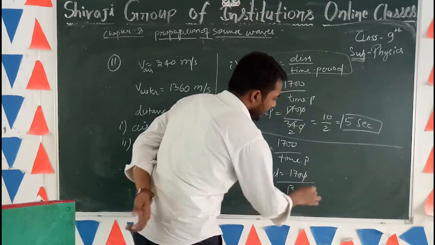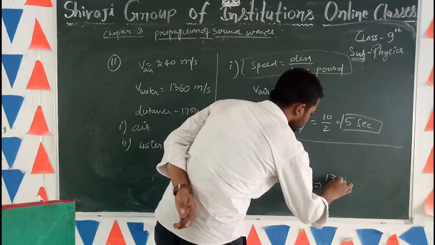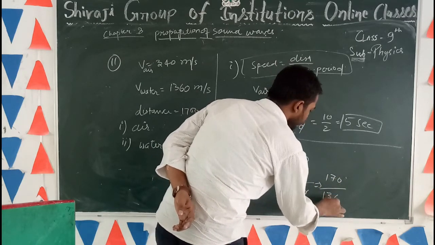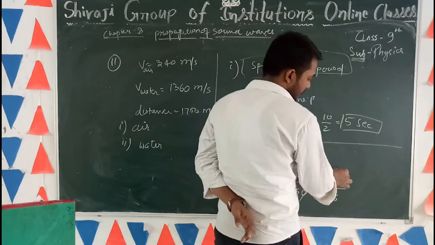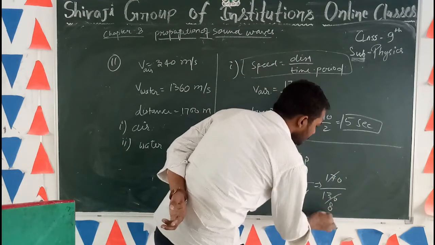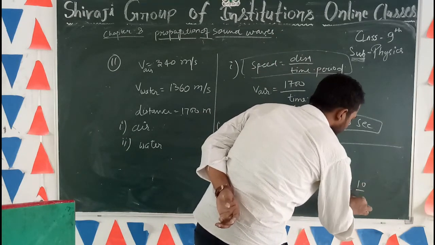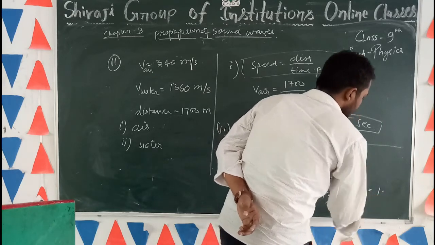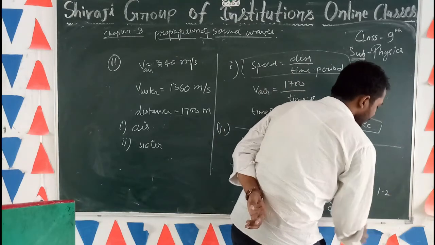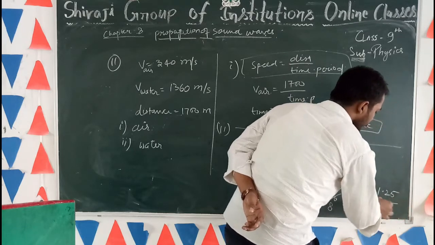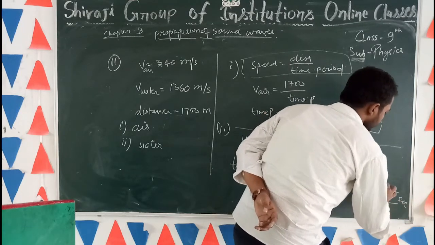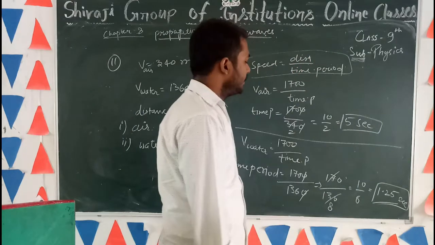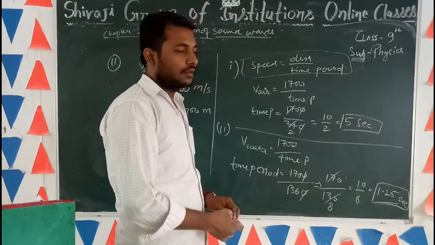And this is 170 upon 136. We know 17 into 17, this is 10 by 8, 8 2s are 16, remaining 4, 1.25 seconds. Okay students, so this is the answer of your 11th question.